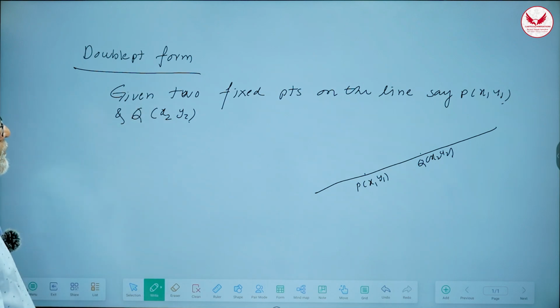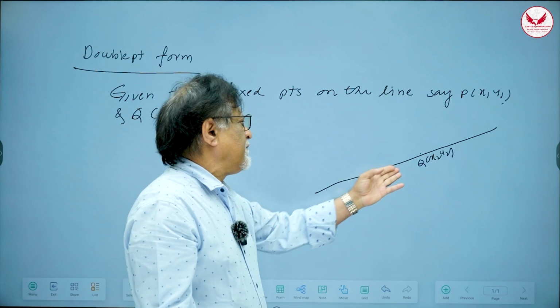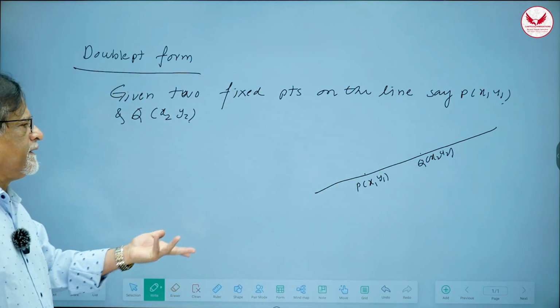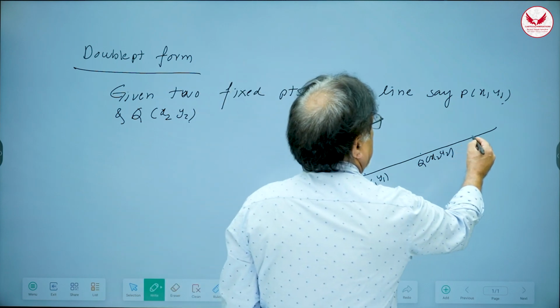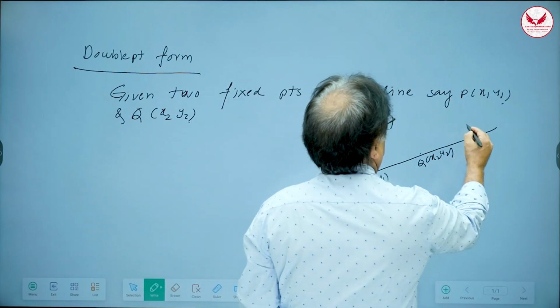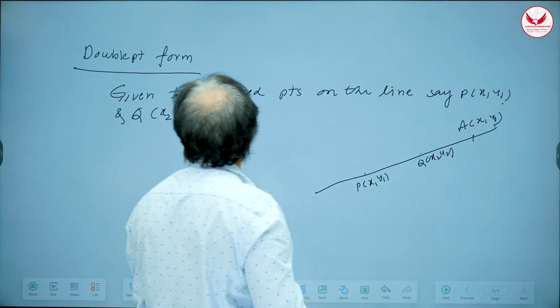So you are not given slope, but it is as good as giving you slope because y2 minus y1 upon x2 minus x1 is the slope of the line, correct? But these are 2 fixed points. I will take another general point here. Let us call it A, and that A will be general point x, y, correct?